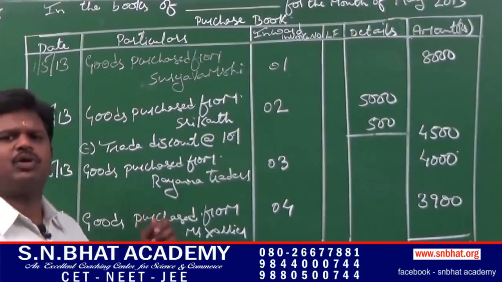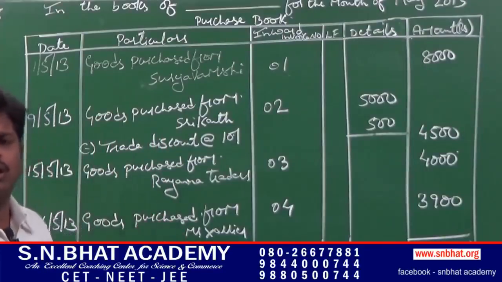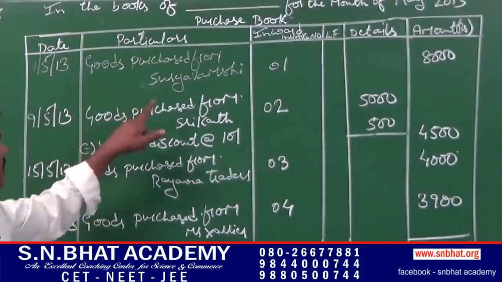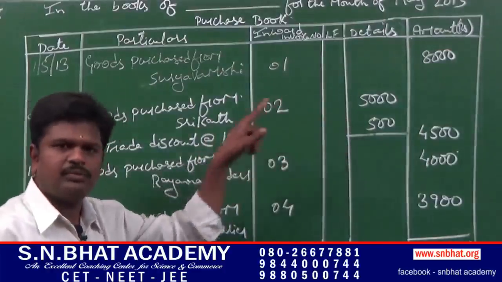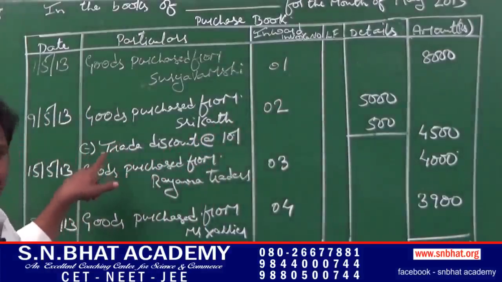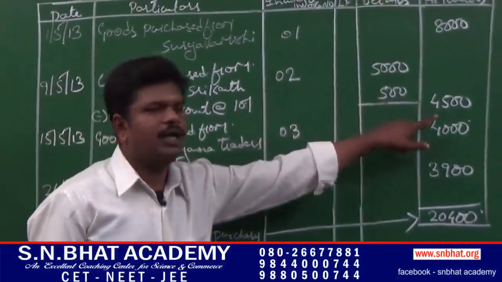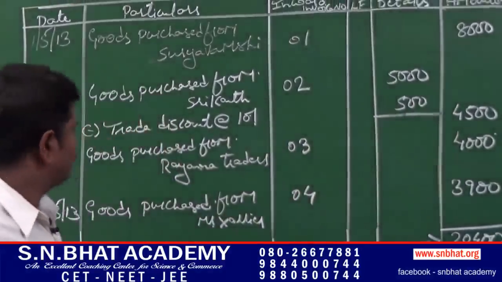Second transaction, 9th May 2013, goods purchased from Shrikant, rupees 5,000 at a discount of 10%. In case of purchase book or subsidiary books, we have to consider only trade discount and ignore cash discount. Goods purchased from Shrikant, rupees 5,000. Trade discount has to be deducted, that is at 10%. 5,000 into 10%, 500, it comes to rupees 4,500.